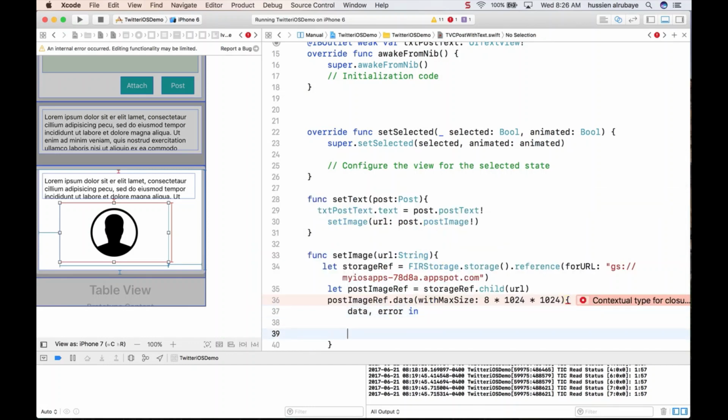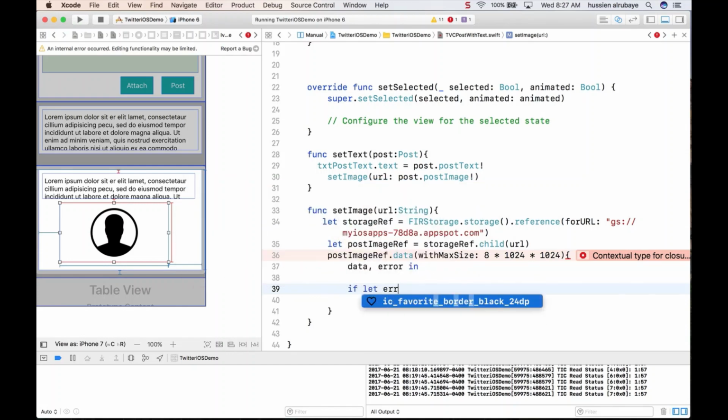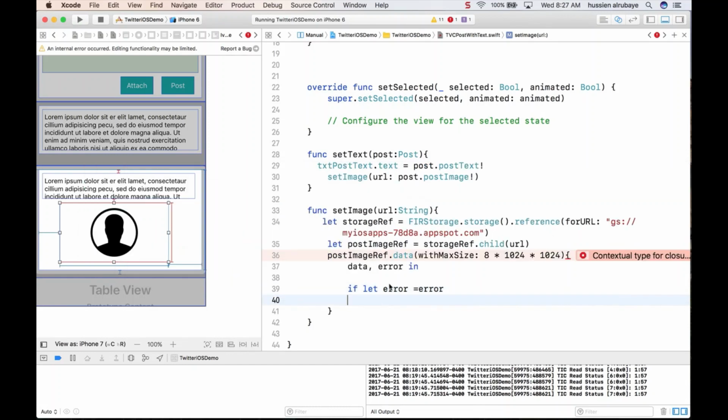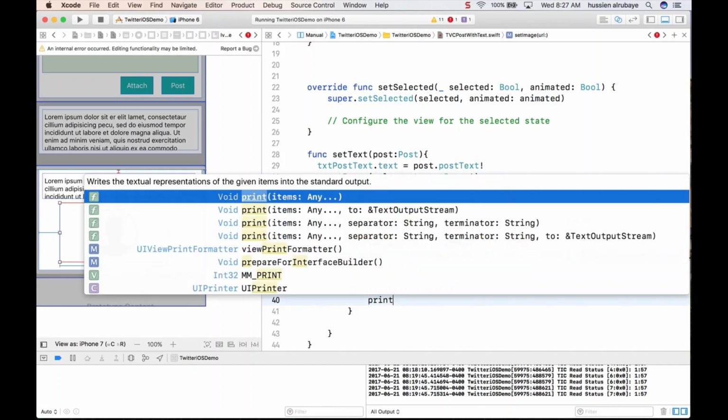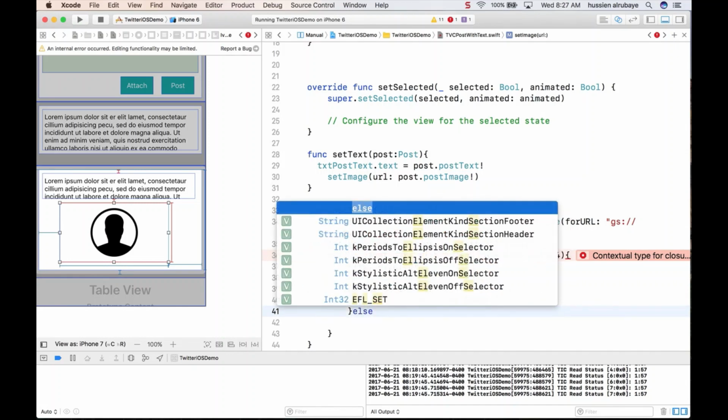So if there is an error, saying cannot load the image. So else, I say, hey, if let error be equal to error, which is the error I have. If you have any error, that means I print, for example, cannot load image, and else that means there is an image, he could load it.